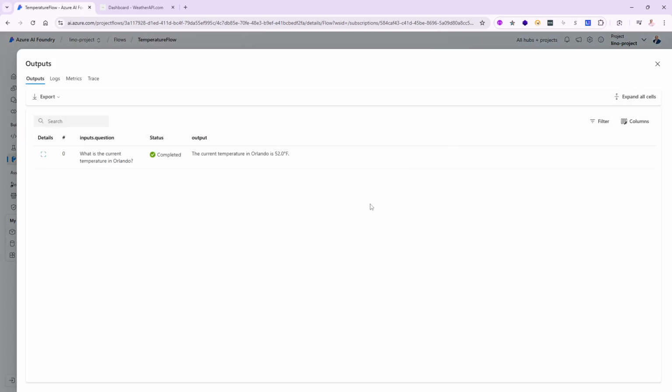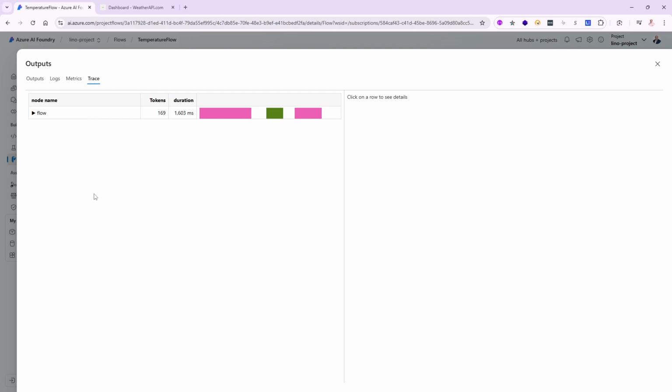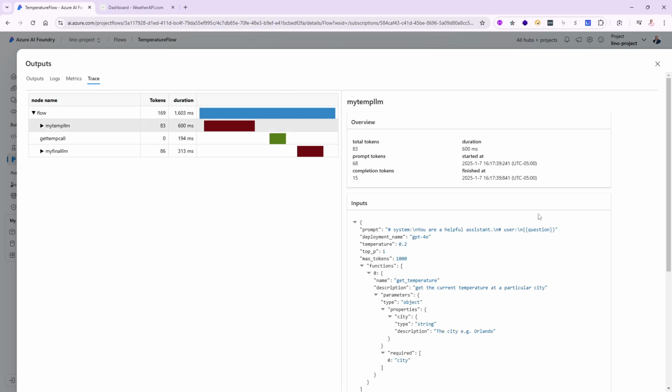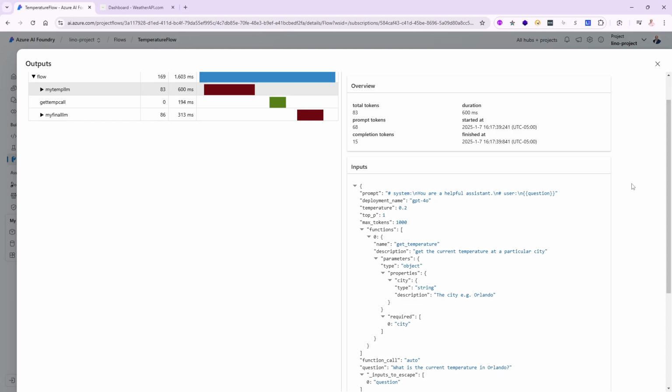Let me say view outputs. The current temperature in Orlando is 52 degrees Fahrenheit. This is awesome, but of course, I want to see more. How did you come up with that? If you click on trace all the way at the top in here, there is my flow. It took 1.6 seconds. There is my first piece, the my temp LLM. If I click on it, you can actually take a look exactly what's going on.